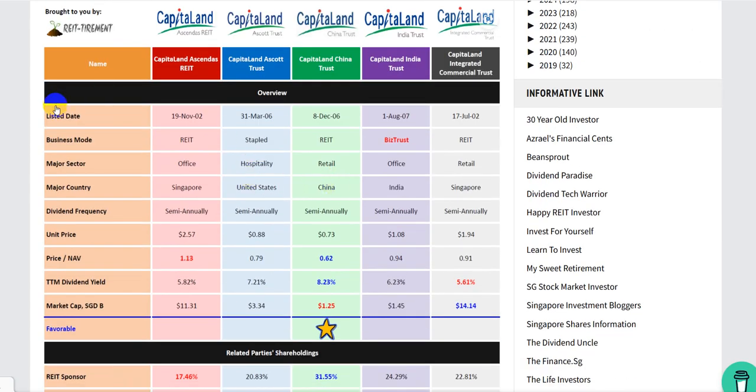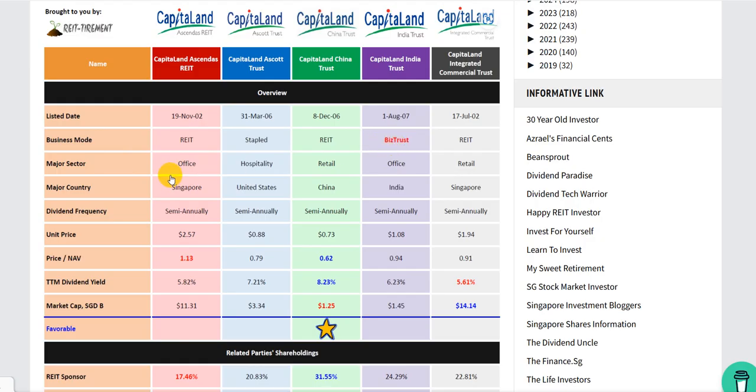Let's look at the listing date. CICT is the first REIT in Singapore, in July 2002, followed by Ascendas, which I believe is the second REIT in Singapore. Then 4 or 5 years later, Sponsor and China came up, then India. In terms of business model, Ascendas, China Trust and Integrated Commercial Trust are all REITs, whereas Sponsor is a stapled security, which means there's a REIT and business trust component. You can watch my video on it to know more about this. And India is actually just a business trust, so it doesn't have to pay out 90%.